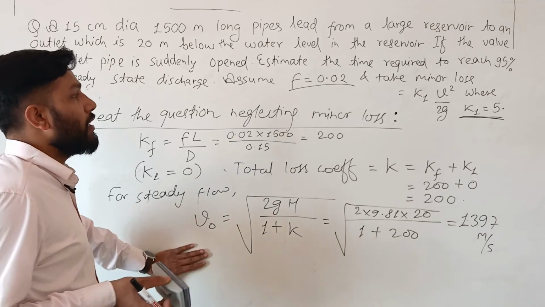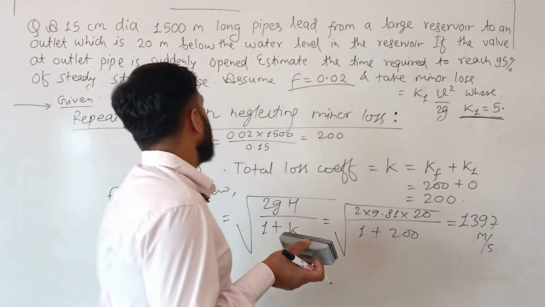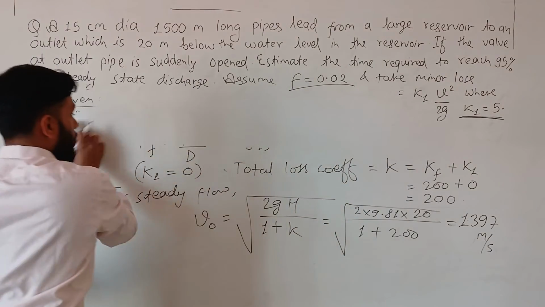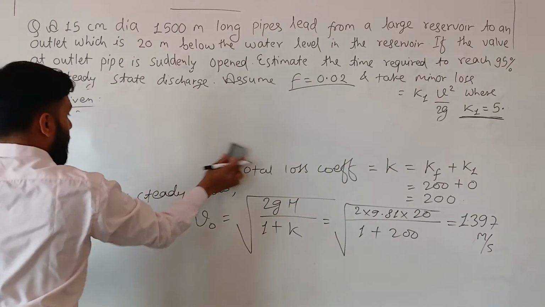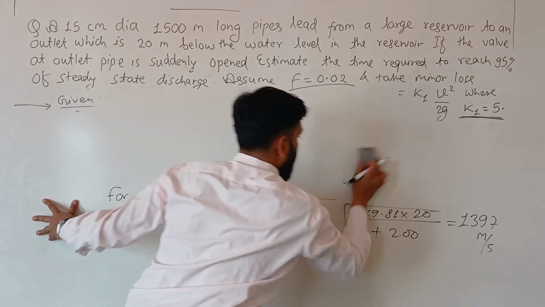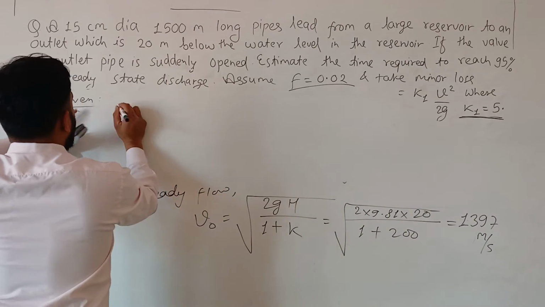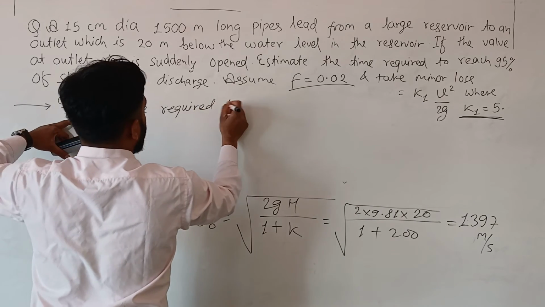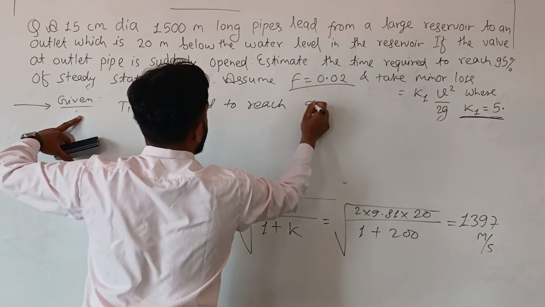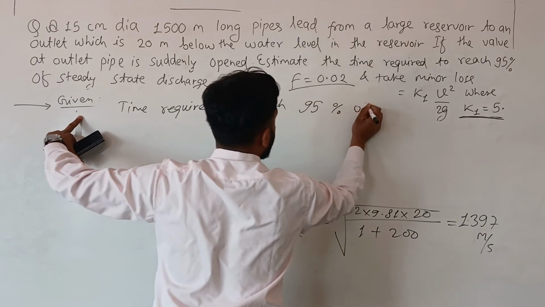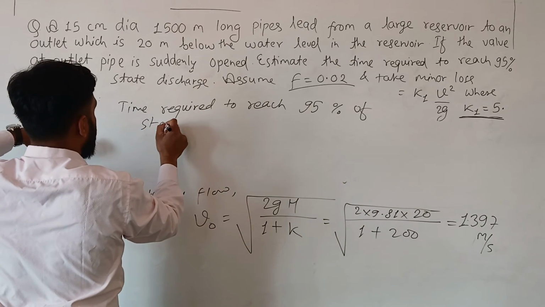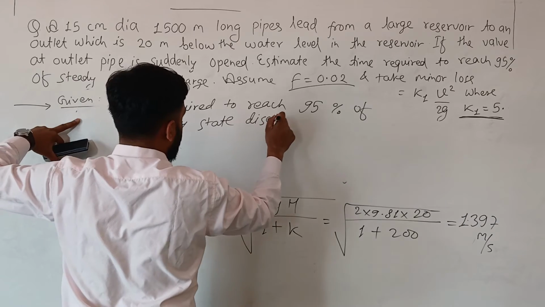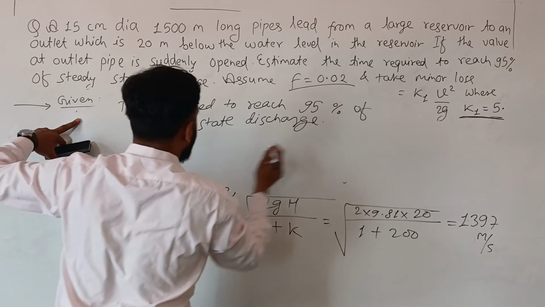So now let's find out the time required to reach 95% of steady state discharge. Let's write the formula again.